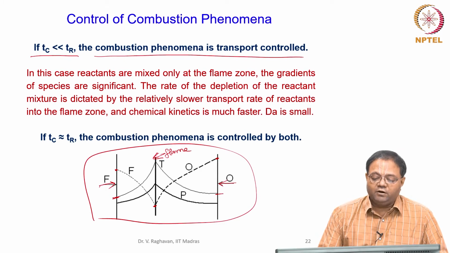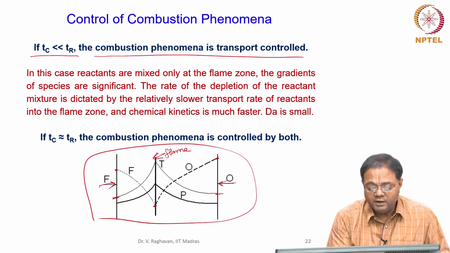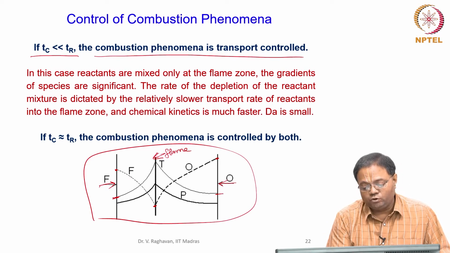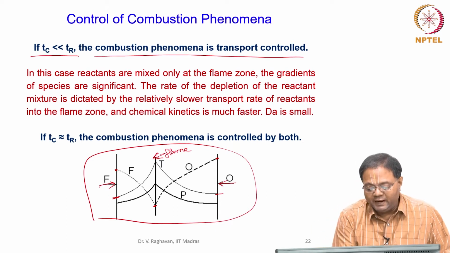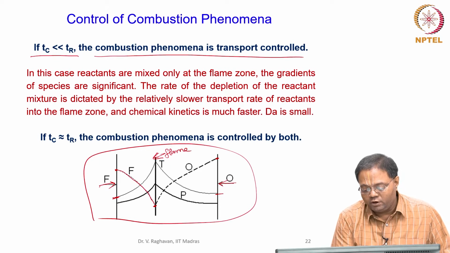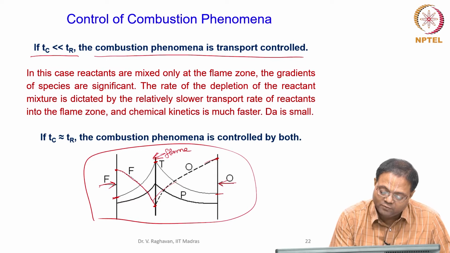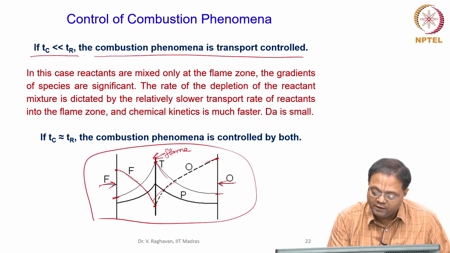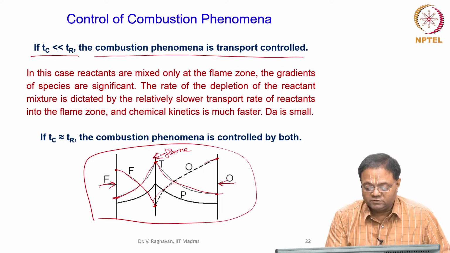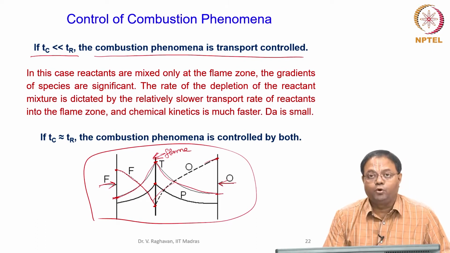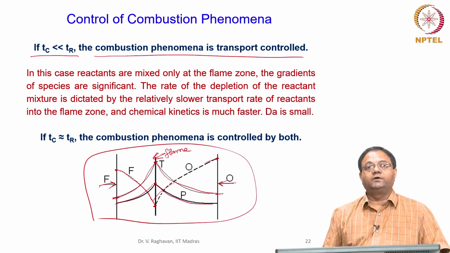The reaction rate of the reactants is much higher when compared to the time it requires to transport these reactants towards the flame. So, you can see a strong gradient of fuel and oxidizer is present. Similarly, temperature which is reaching maximum at the flame zone can have a gradient towards these streams. Similarly, products which are formed at the flame zone will diffuse towards the fuel side, towards the oxidizer side and so on.